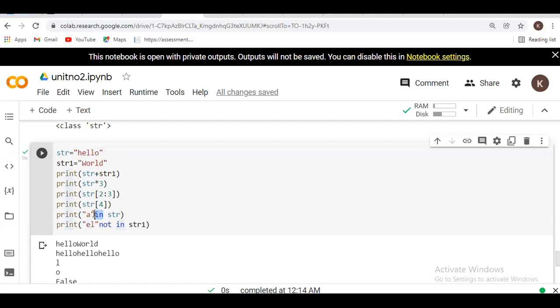In means the value is present in that string. Not in means we are finding that the entered character or value is not present in that string. If suppose here I am writing a W, so it will be present.